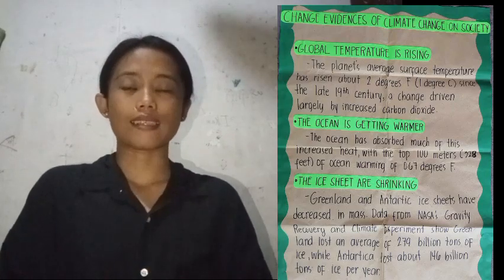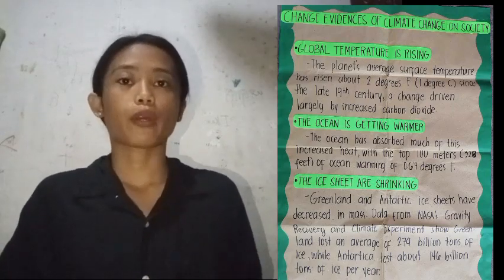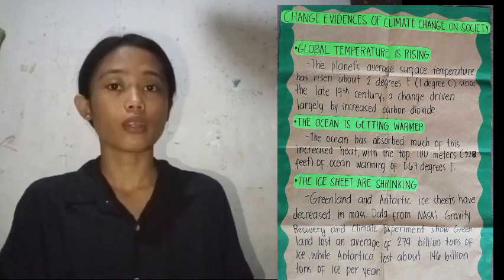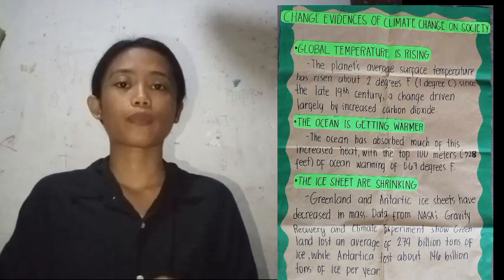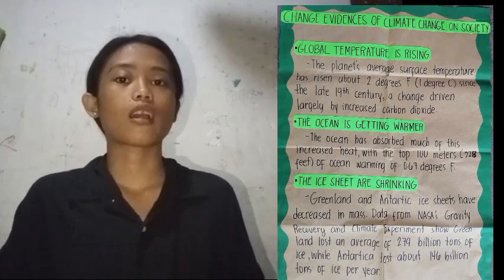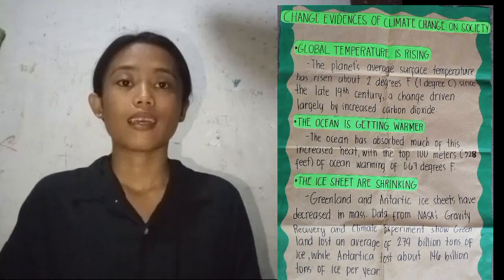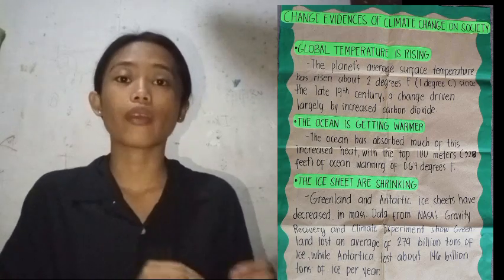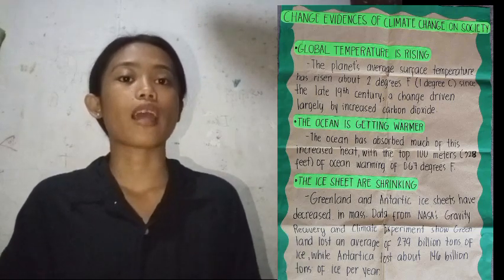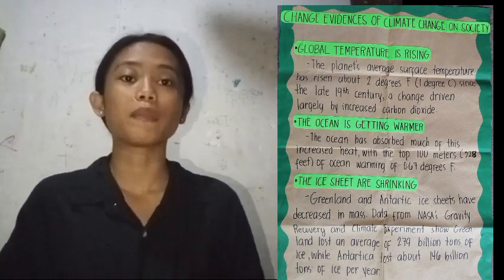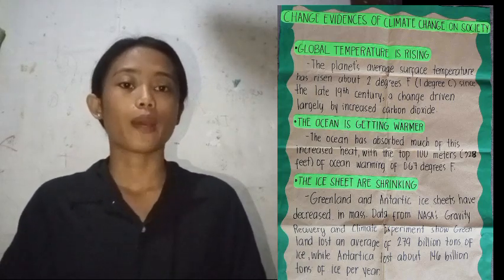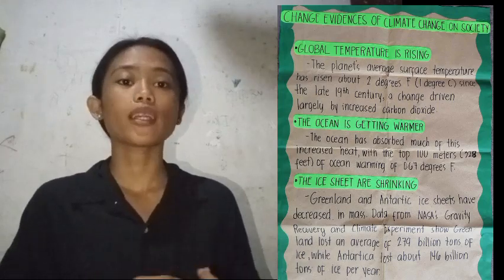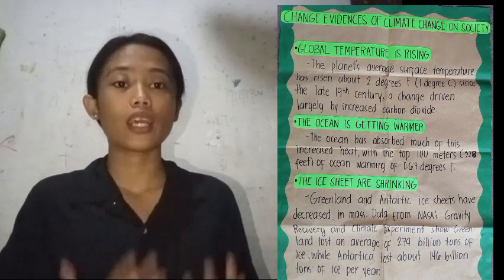The next evidence is that the ice sheets are shrinking. Because the temperature is rising and the ocean is getting warmer, the ice sheets are also shrinking. Greenland and Antarctic ice sheets have decreased in mass. Data from NASA's Gravity Recovery and Climate Experiment, or GRACE, show that Greenland lost an average of 279 billion tons of ice per year between 1993 and 2019, while Antarctica lost about 148 tons of ice per year.